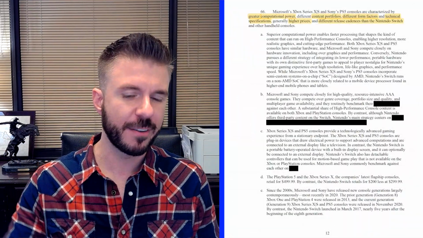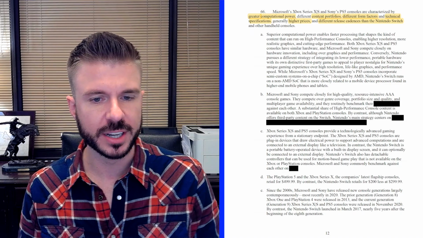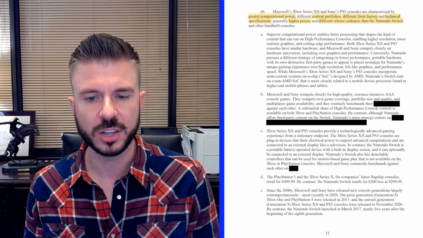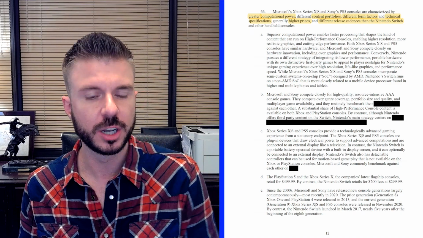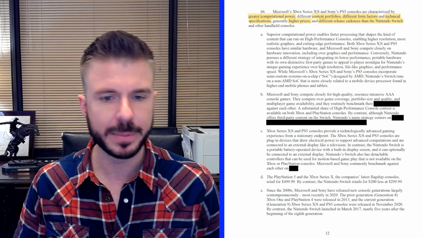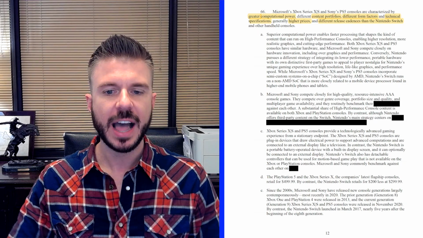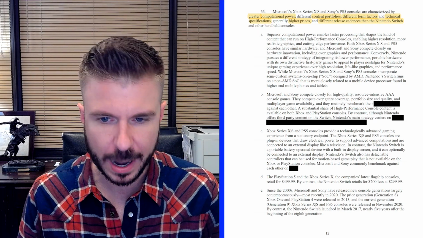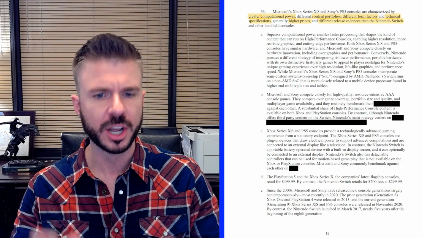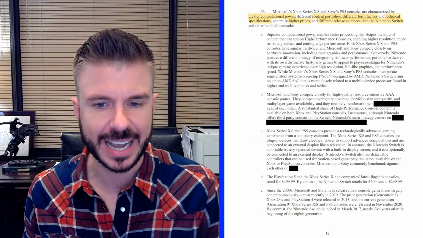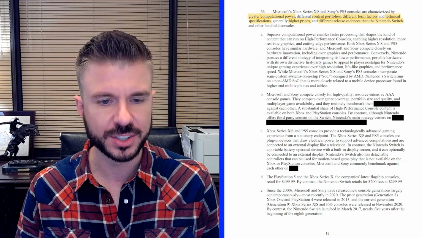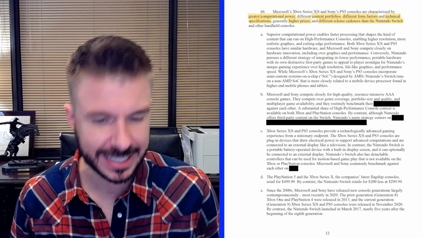And then in paragraph 66, it goes on to say that Microsoft and Sony consoles are high-end, but the Switch, made by Nintendo, is not because the Xbox and PlayStation have, quote, "greater computational power, different content portfolios, different form factors and technical specs, higher prices, and different release cadences."